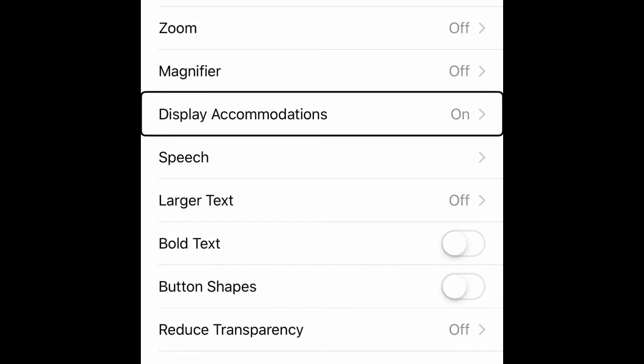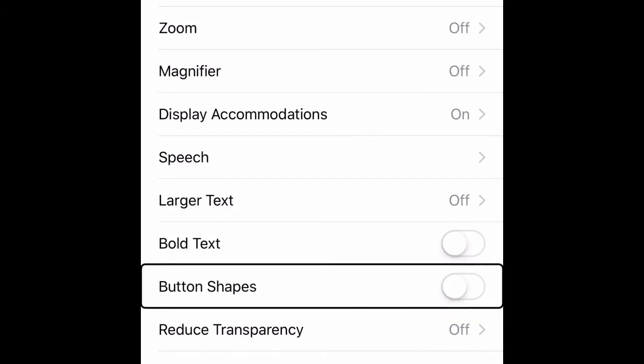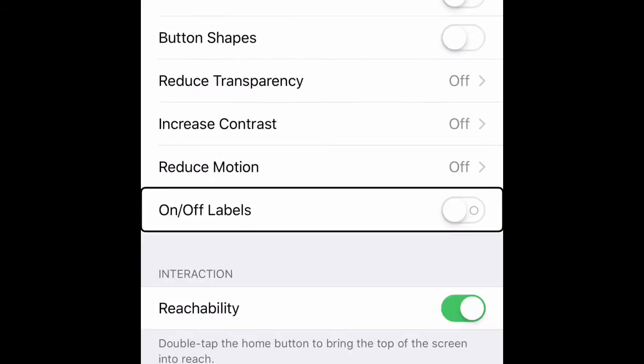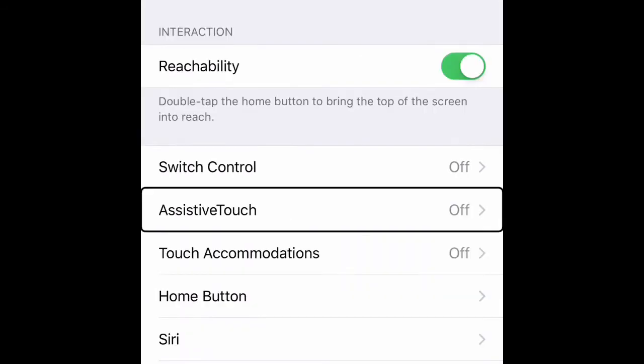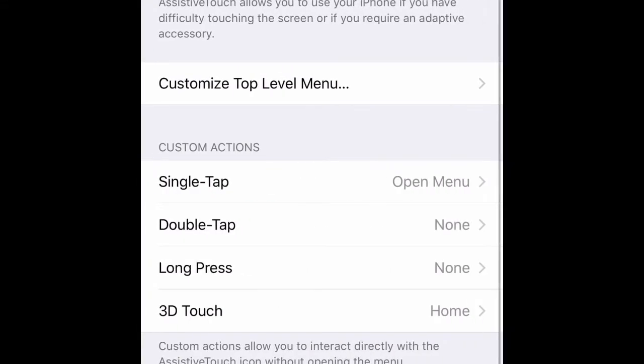Select assistive touch, which is off. Turn it on. Okay, here I go to turn on assistive touch. On the left corner, by the physical home button, a menu is going to appear.